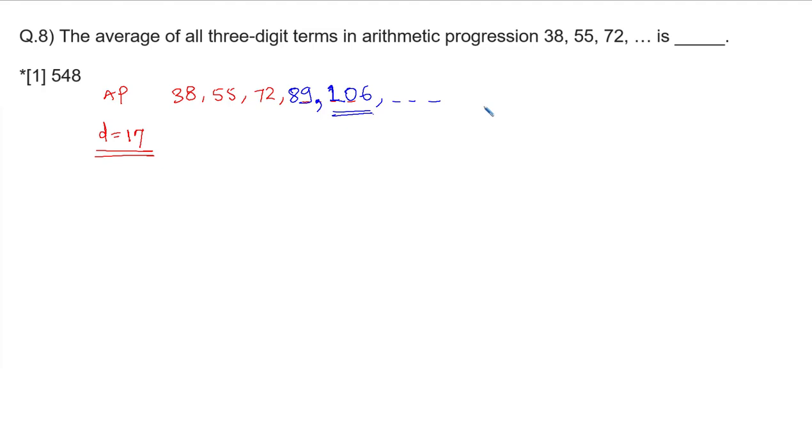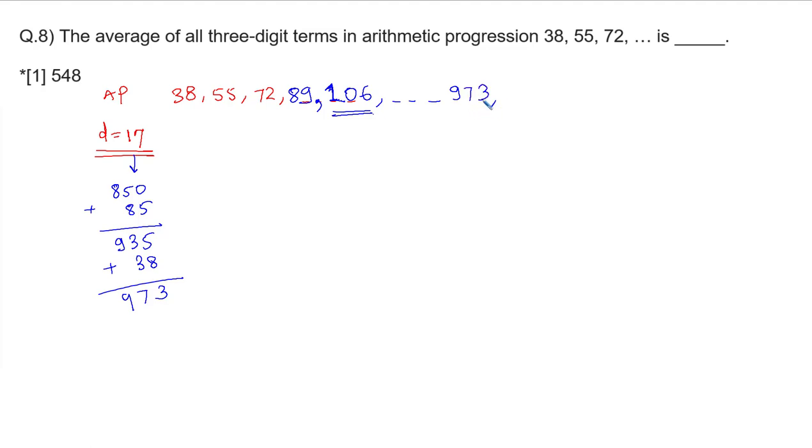And the last 3-digit number is going to be how much? Let's have a look at it. Now, for the last 3-digit number, you can see a multiple of 17 which is close to 1000. A multiple of 17 which is close to 1000 is 850. Or you can say that 17 fives are 85. 850 plus 85 is equal to how much? 935. 935 plus the first term 38. This addition is how much? This addition is 973. Okay, everyone. So 973 is a 3-digit number which comes in this series.